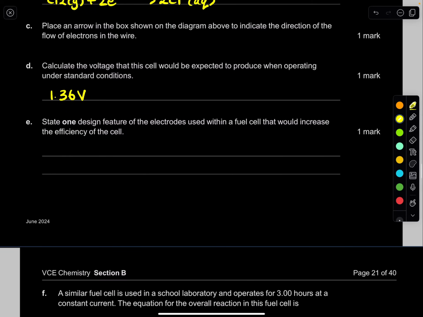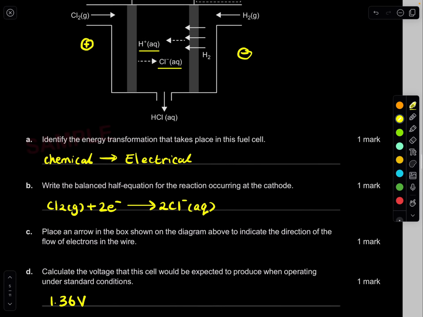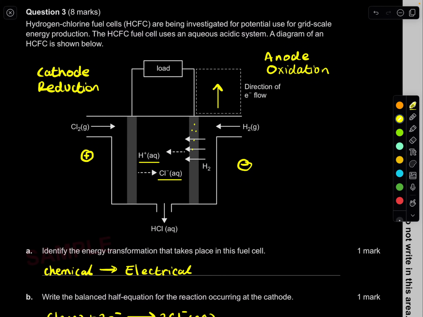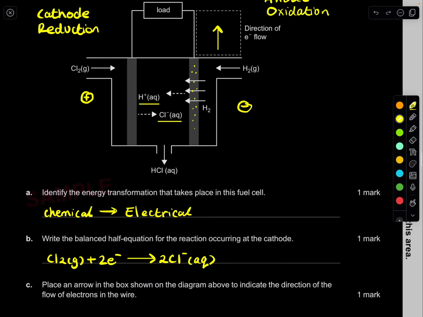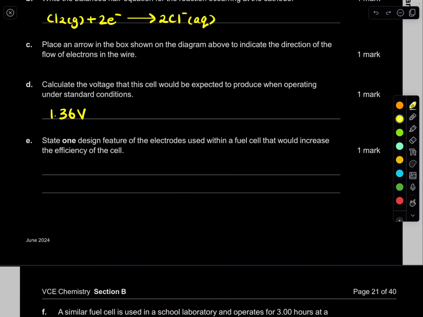Done. State one design feature of the electrodes used in a fuel cell that would increase the efficiency of the cell. You should start to realize, what an easy question. One of the things about fuel cells is that the electrodes are porous, meaning they have little holes. Those holes increase the surface area, and if there's an increase in surface area, there's an increase in the rate of reaction. The gases are able to diffuse much better and quicker, so it's more efficient. So the design feature is just porous electrodes. You just have to state that.